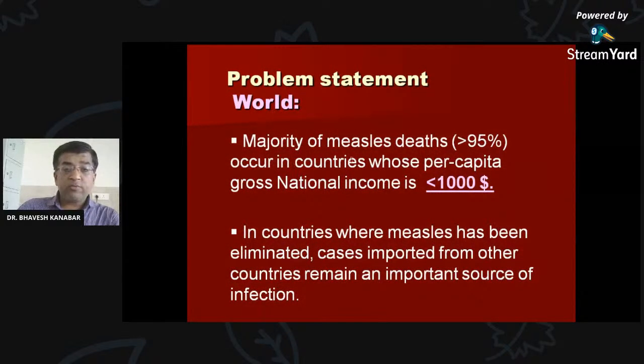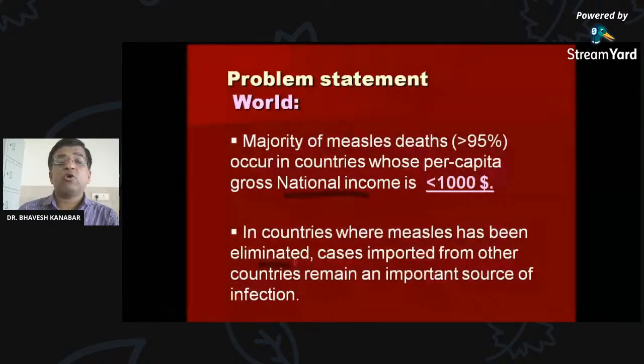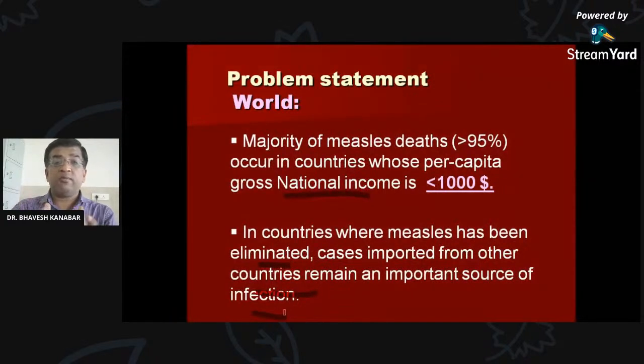In the world, the majority of measles deaths, greater than 95%, occur where the gross national income per capita is less than $1,000. So, poverty. In countries where measles has been eliminated due to vaccination, measles is no longer a public health problem, or an endemic disease. Their cases are imported from other countries, which remain an important source of infection. Suppose in any country the measles virus is not there, then it can be imported through transport, particularly through flights from other countries.